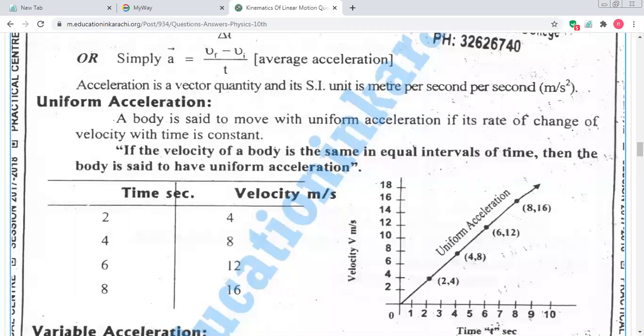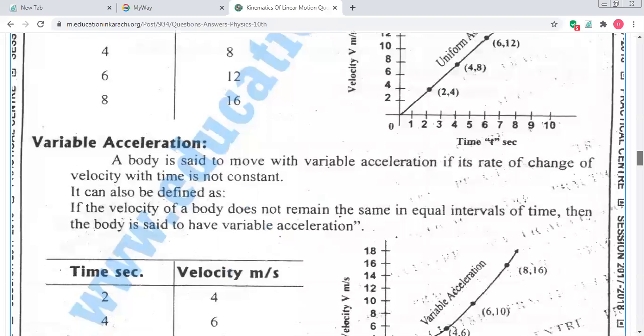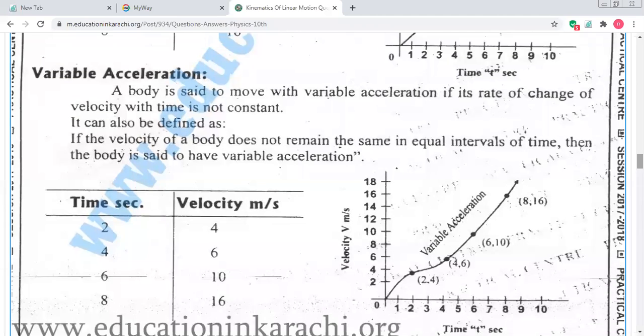Okay, that is uniform acceleration, and variable acceleration is the vice versa. Time is the same, but the velocity is changing continuously at every point. Just like here, you can see it's a 4 meter per second velocity, time is 2 seconds. It's 6 meter per second, time is 4 seconds. The time interval is the same, but the velocity is continuously changing.